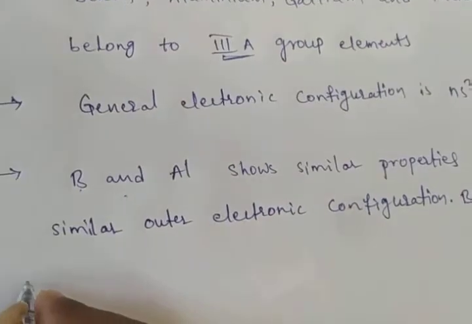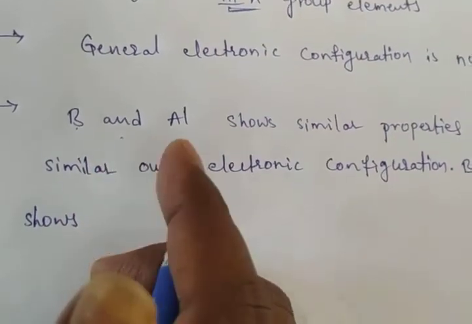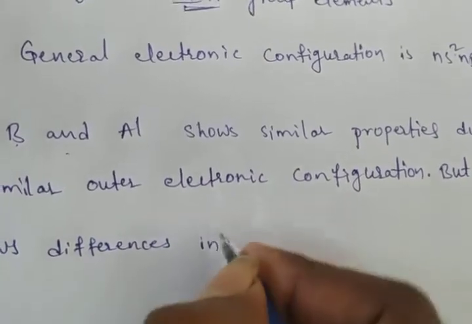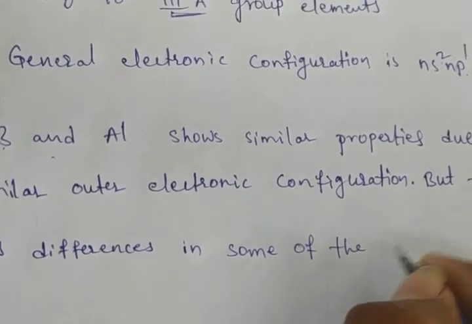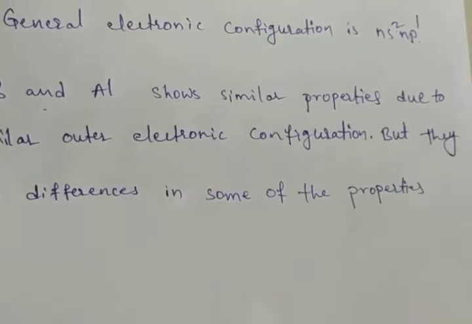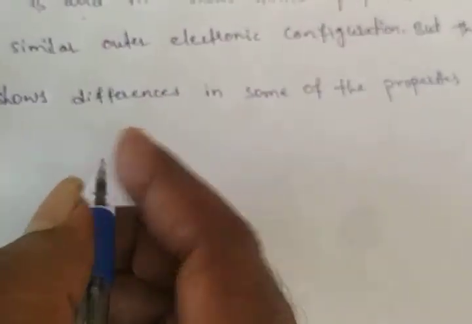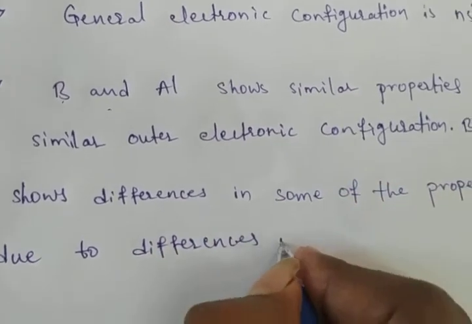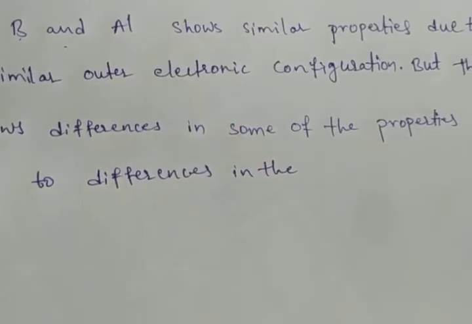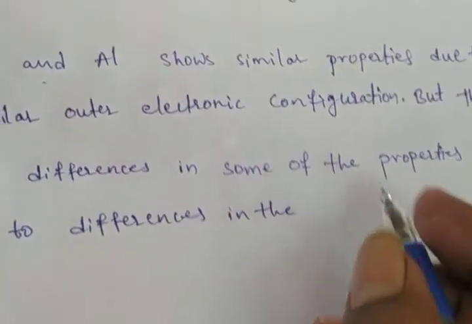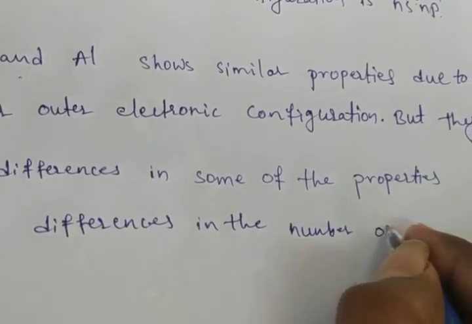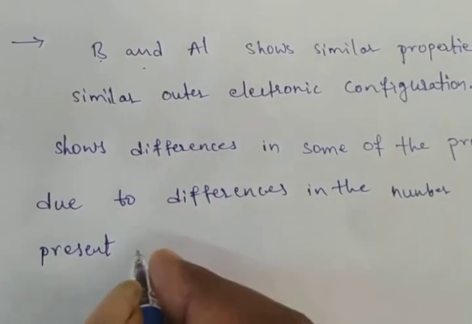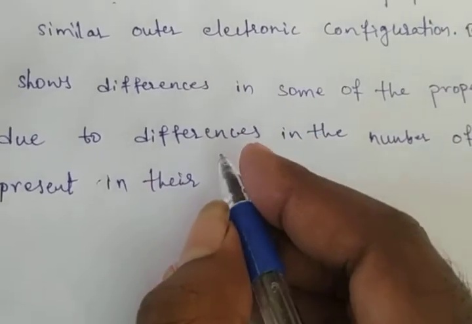But they show differences in some of the properties due to the difference in the number of electrons present in their penultimate shell.